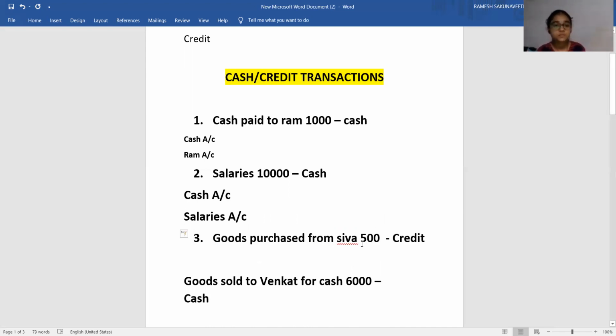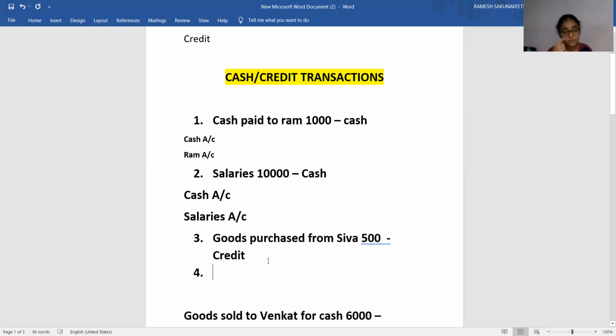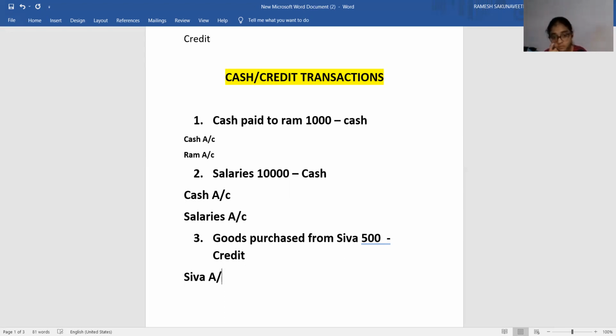Okay, third one. Goods purchased from Shiva. Here you have to see two accounts. In case of credit transaction, the person's name is important. Shiva is there, so you have to mention his name. Shiva account is influenced. Another one is what account? Goods account, you should not mention. You have to mention purchases account. You purchased goods from Shiva for credit. That is why his name is important.